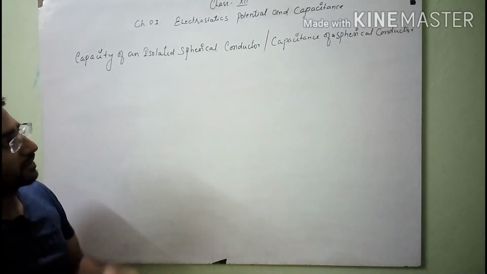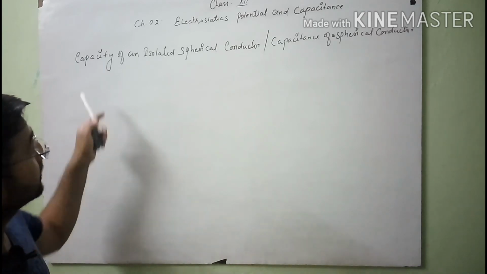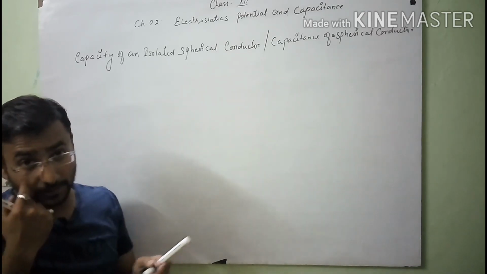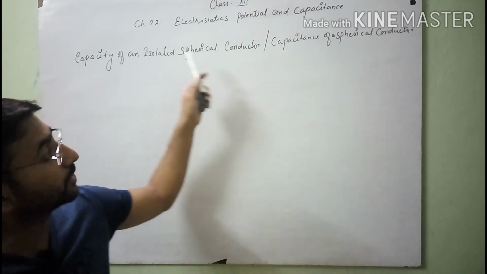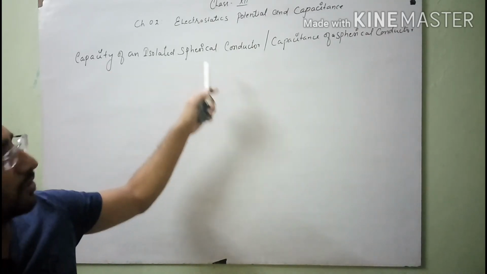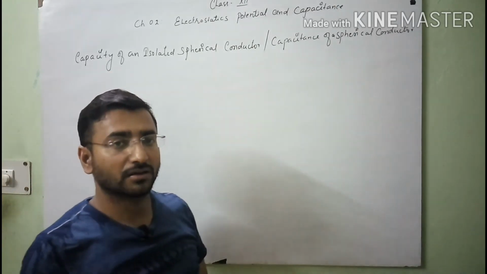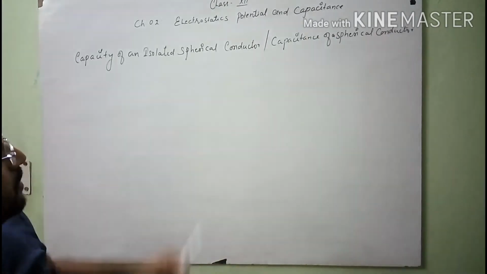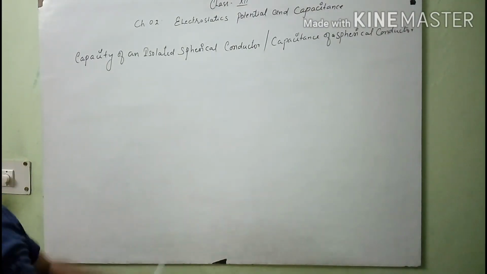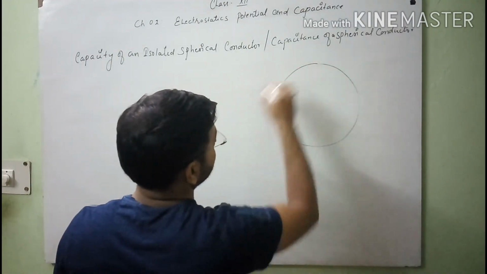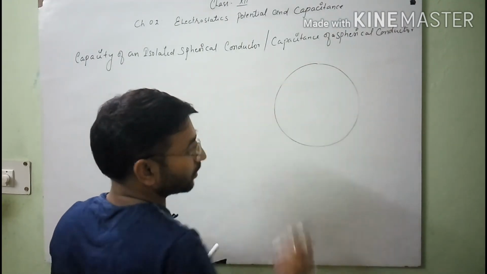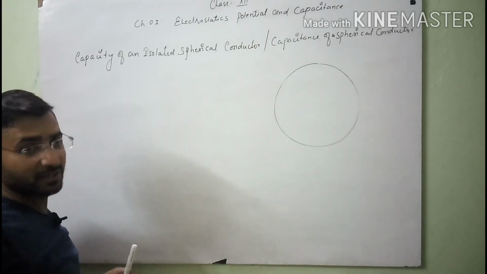Now here, students, in this second topic, we will discuss the electrical capacitance of a spherical conductor, or you can say the capacity of an isolated spherical conductor. So when we think about this derivation, let us assume a spherical conductor, which may be a hollow or solid sphere.